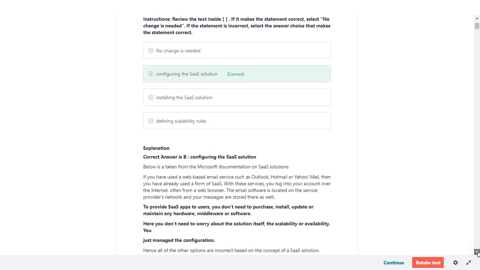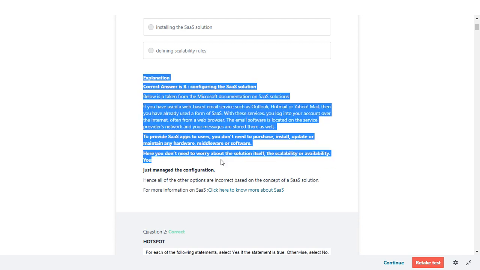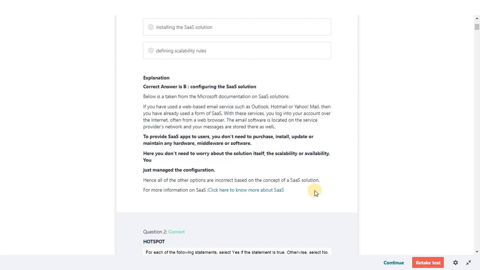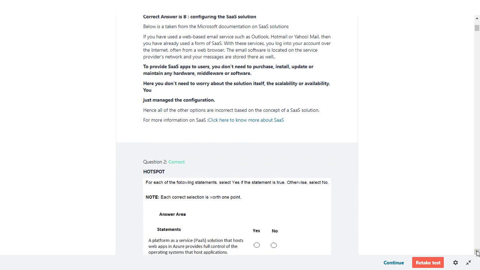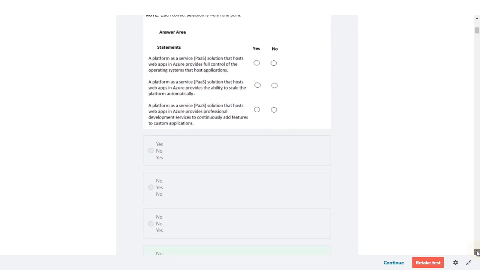In the review section, the first question we answered is correct. In the explanation section, it is completely explained why that option is correct, and a link is also provided. If you click here, you can go to the corresponding documentation link that supports this answer. The second hotspot question we also answered correctly.